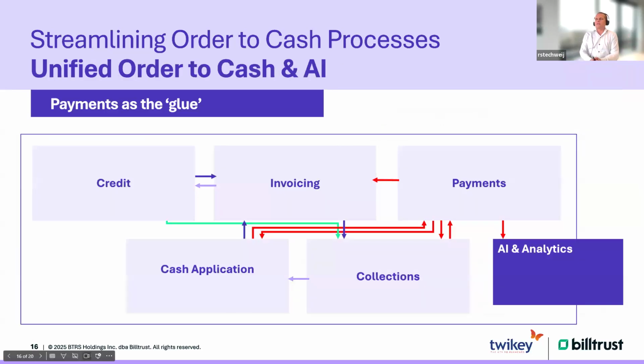If we talk about direct debits and payments in general, for Billtrust, but especially for me and my team personally, payments is the glue that holds it all together. Payments is the process that comes back in every other step of the way. Whenever we are in an order phase all the way to a cash application phase or analytics, you want to know about payments. Who paid me? Why did they not pay me? When did they or did they not pay me? Which payment methods do we have? Which payment terms do we have? And all this information can be shared throughout all your other processes.